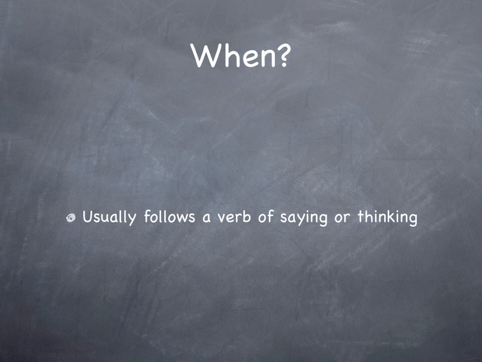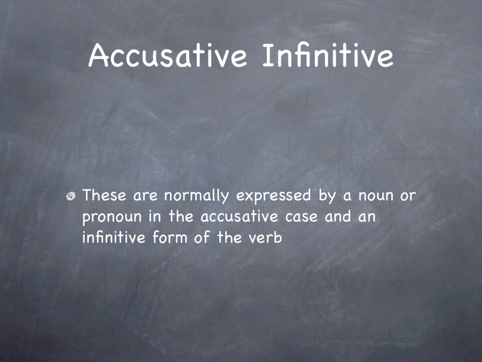The indirect statement usually follows a verb of saying or thinking. So, in this way, I would be saying, I think that Brutus is killing Caesar. I believe that Caesar is lying on the ground. This structure usually takes the form of the accusative infinitive.